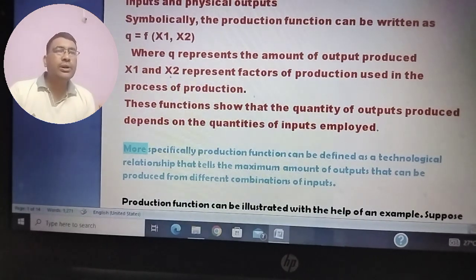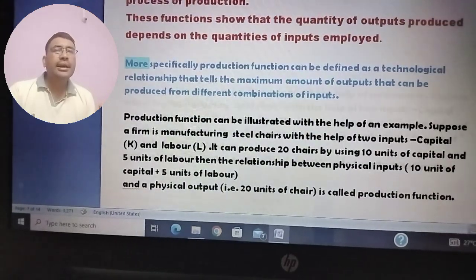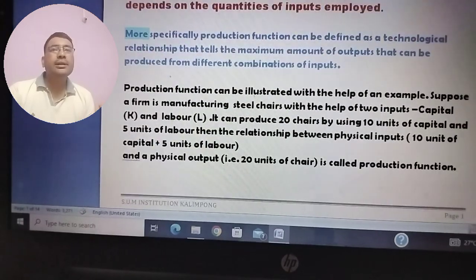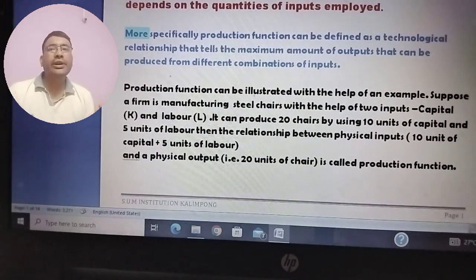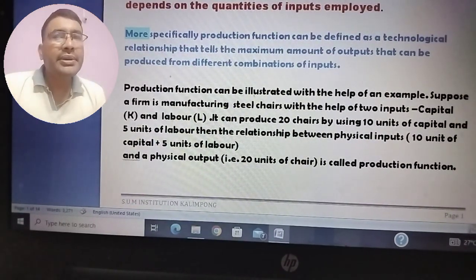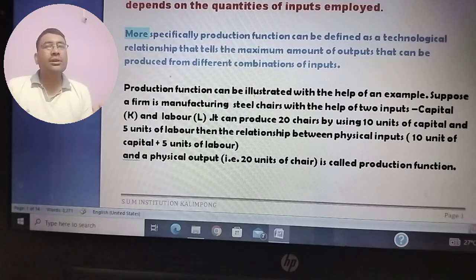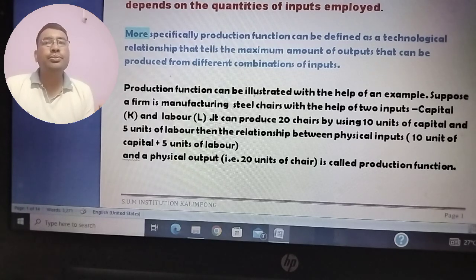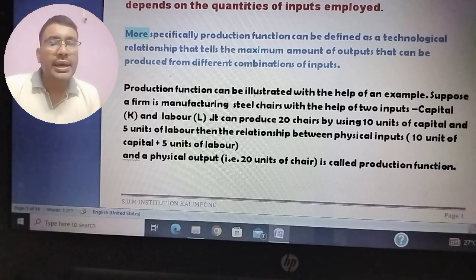So again, if you want to elaborate this, then more specifically, you can see here, I think it is visible on the screen. Production function can be defined as the technological relationship that tells the maximum amount of output that can be produced from a given combination of inputs and technology.